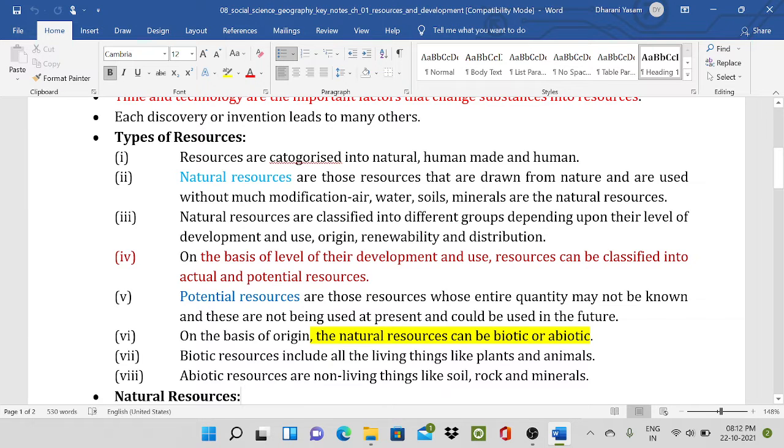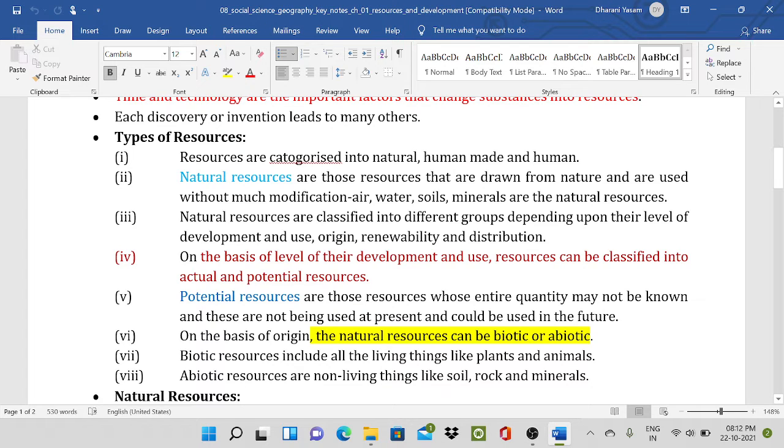On the basis of the level of their development and use, resources can be classified into actual and potential resources. Potential resources are those whose entire quantity may not be known and which are not being used at present, but could be used in the future. Now you are planning for the sustainable development goals, and these are for the future.